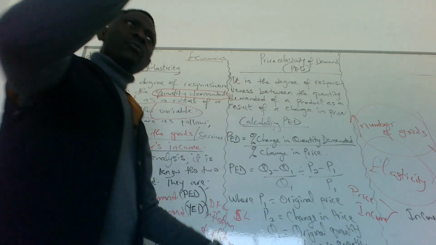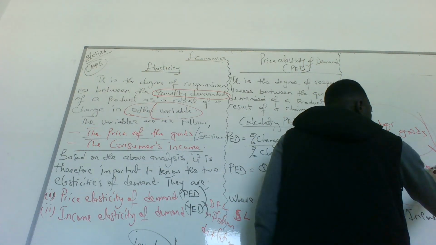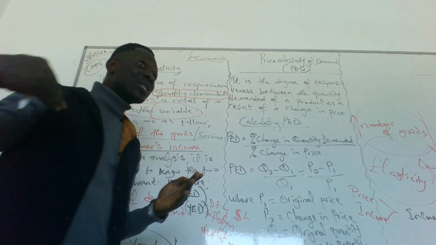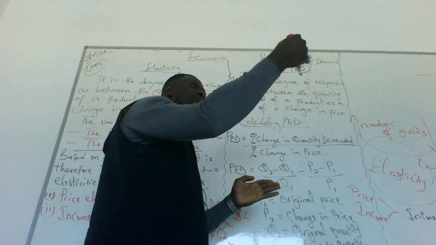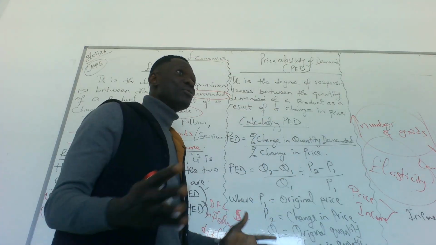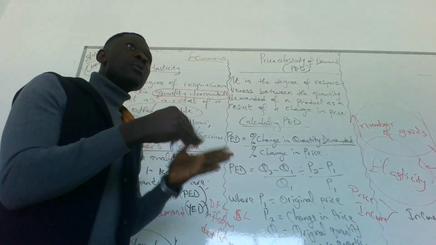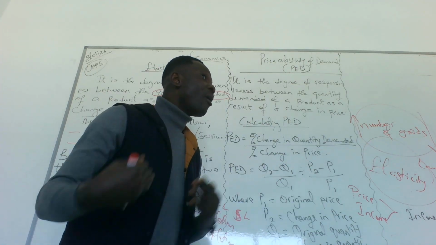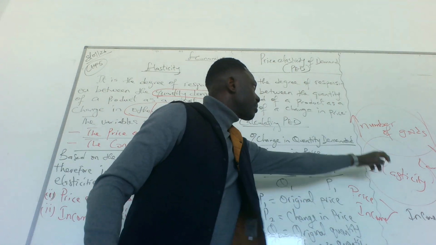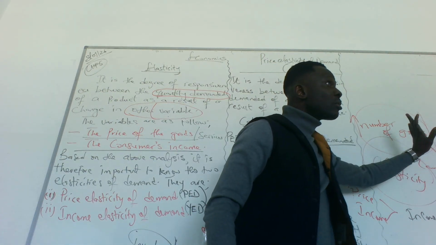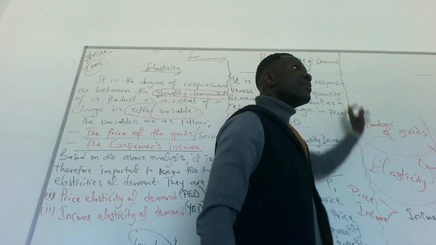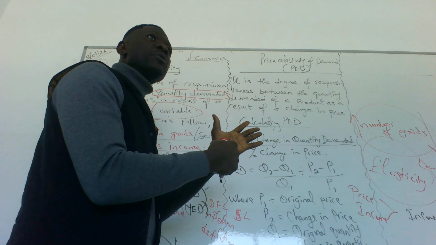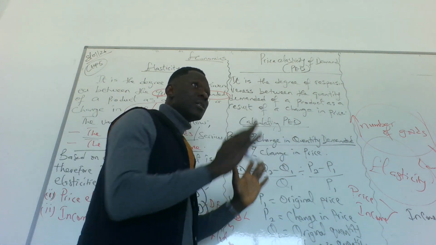Before I go into that, we have the law of demand, right? We talked about it previously. The higher the price, the lower the quantity demanded. The lower the price, the higher the quantity demanded. That is a response, because of price. If the price is increasing, we respond by not buying more. We reduce the quantity. If the price is falling, we increase the quantity. So there is an inverse relationship between price and quantity demanded.